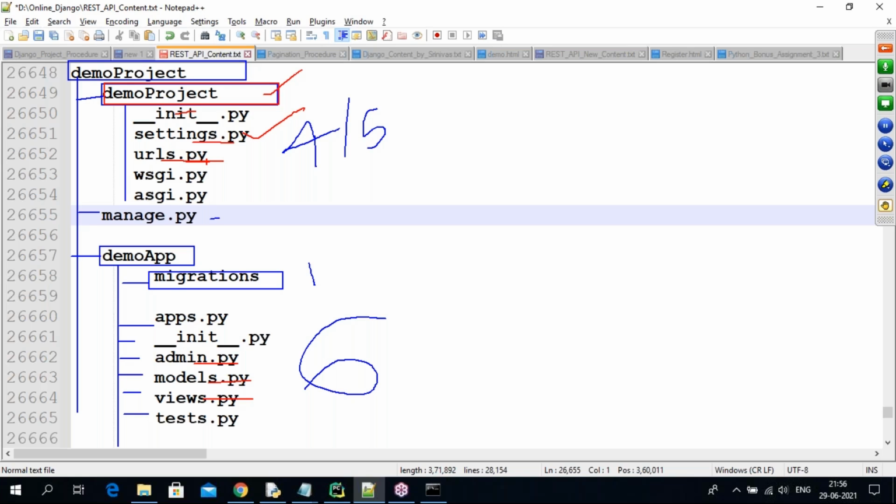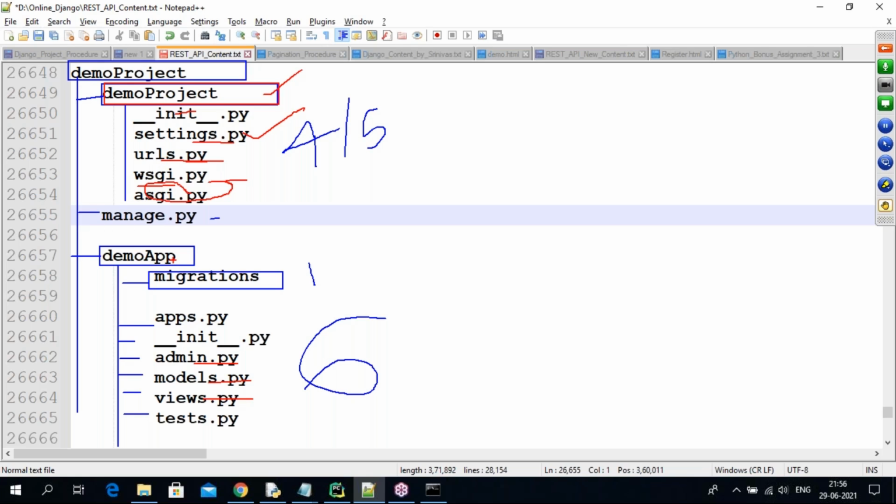So WSGI, these things we are not using, guys. Actually this maintains server information, server related: Web Server Gateway Interface, Asynchronous Server Gateway Interface. So these maintain server related information. We are not disturbing this one, and we are not writing any logic. Only in settings and URLs do we write logic.